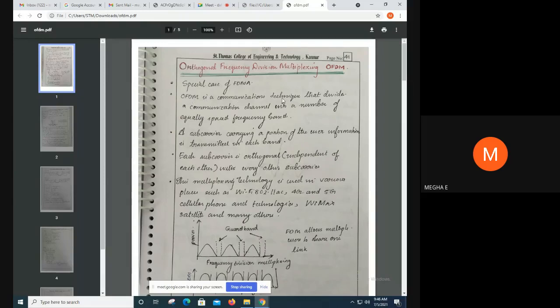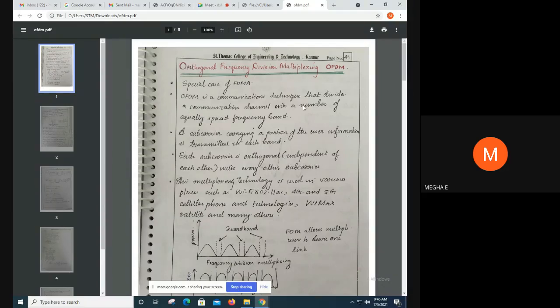OFDM is a communication technique that divides a communication channel into a number of equally spaced frequency bands. A subcarrier carrying a portion of user information is transmitted in each band.